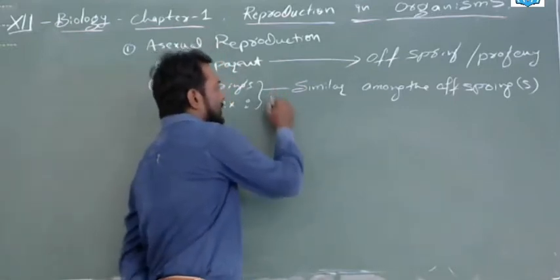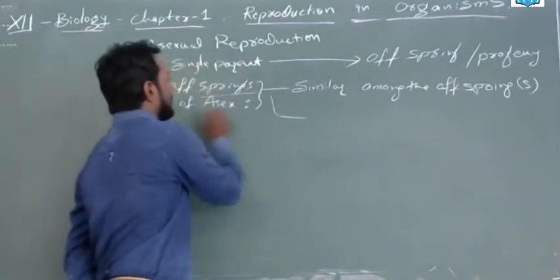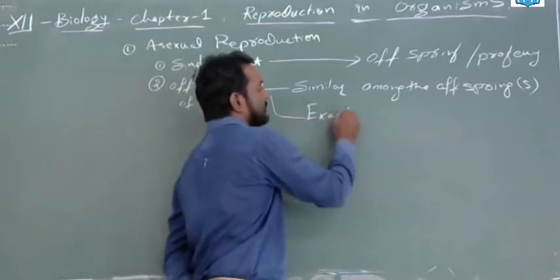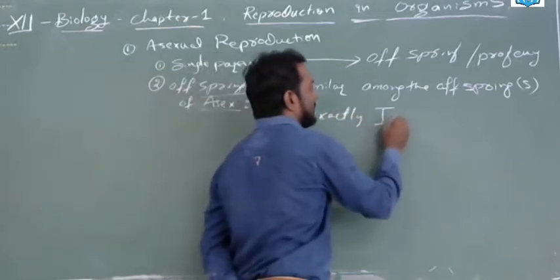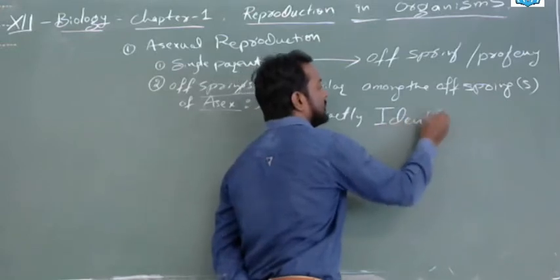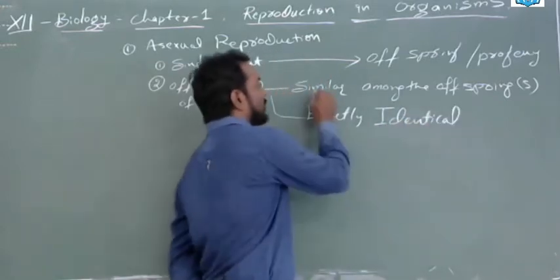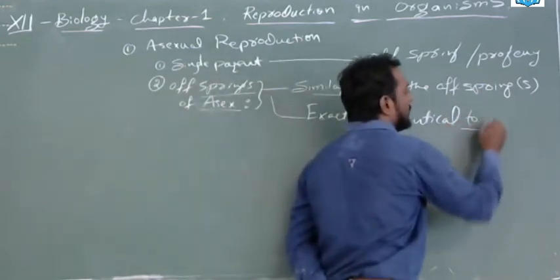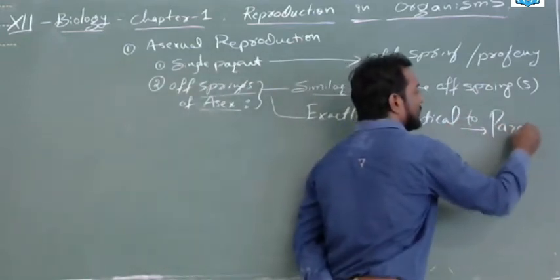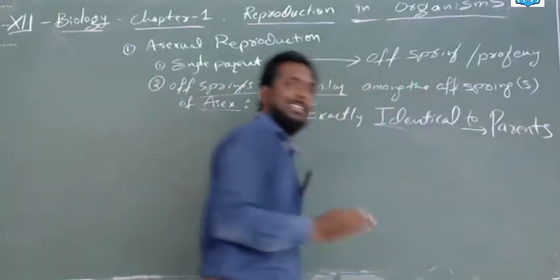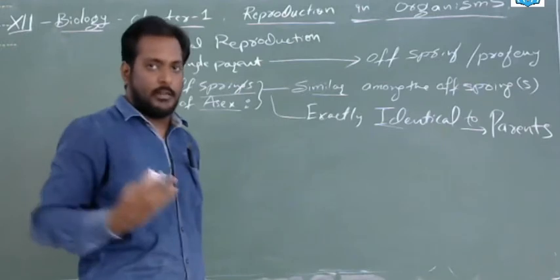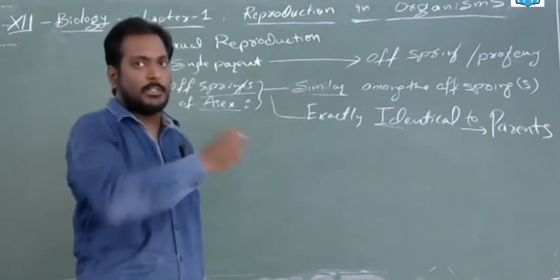At the same time, these asexual offsprings will be exactly identical, or you can use a similar word, identical. Exactly identical to their parents. They just look like their parents, because they are coming from a single parent, like a mother; from the mother the baby is coming.